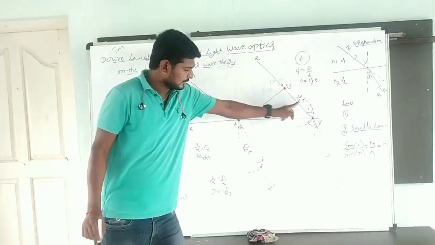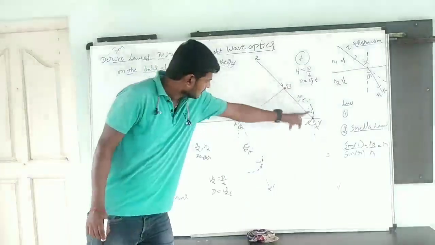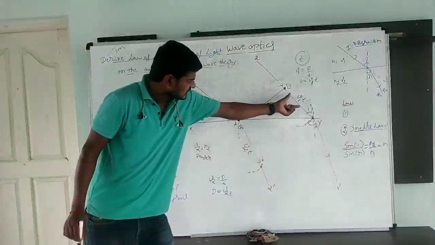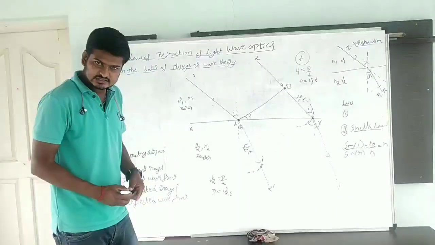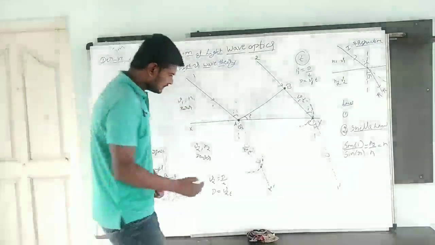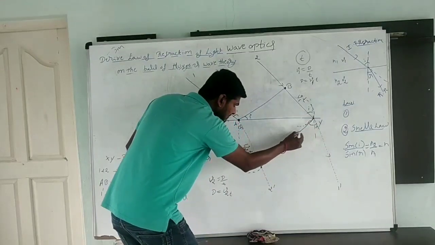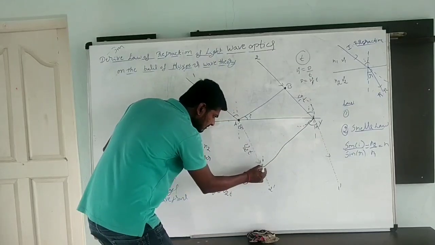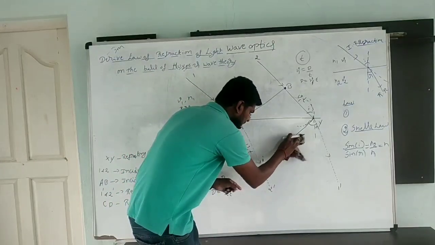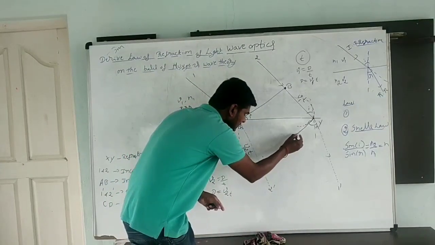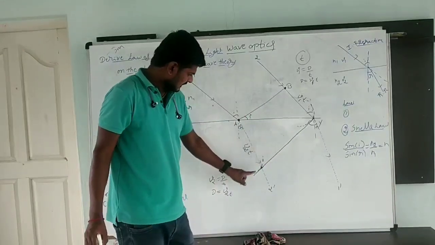Each and every point of the given wavefront produces secondary waves in all directions. I took point A and point B. I am going to draw the secondary waves and find the distances also. This will be V1t and this will be V2t. Now the surface touching the secondary waves gives the position of the new wavefront. I am going to draw the surface touching. See, this will be normal to this one.